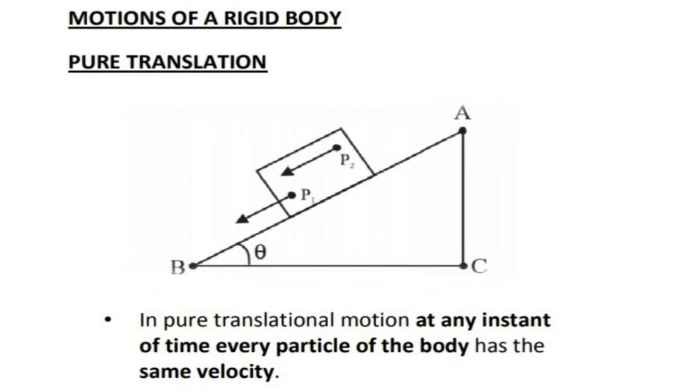And rolling motion is actually a type of translatory motion. In the case of pure translation, if we are considering a body under translatory motion, as shown in the figure, you have an inclined plane. From the top of the inclined plane, a body slides over that surface. So it's a type of translatory motion, and we can see that the distance between the two points P1 and P2 remains the same, and at the same time these two points will be traveling with the same speed. That means this is a case of pure translation. In pure translation, at any instant of time, every particle of the body has the same velocity.